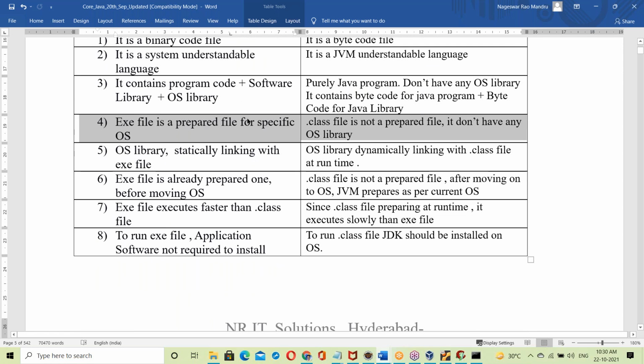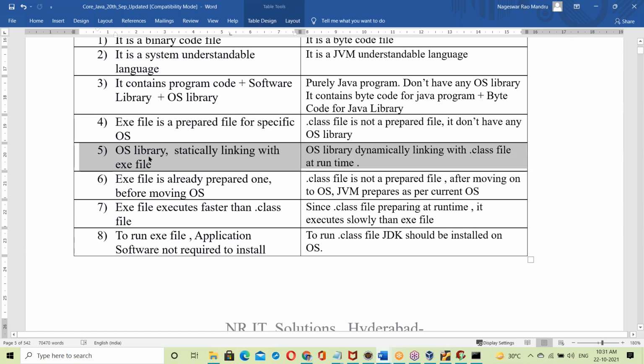Next, the exe file is prepared on a specific OS. It is a prepared file for a specific OS. If the exe file is prepared on Windows OS, that library links to the exe file, which means it is specific to the OS, not for all. But the dot class file is not a prepared file, not prepared for any OS. You don't have any OS library in it.